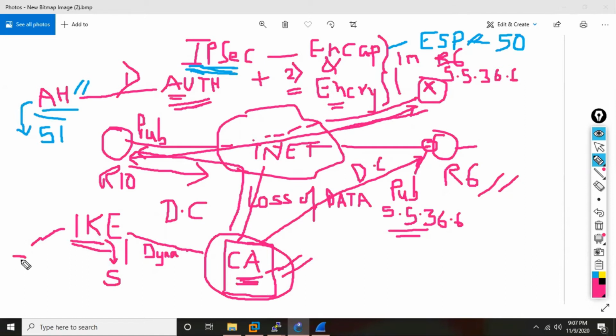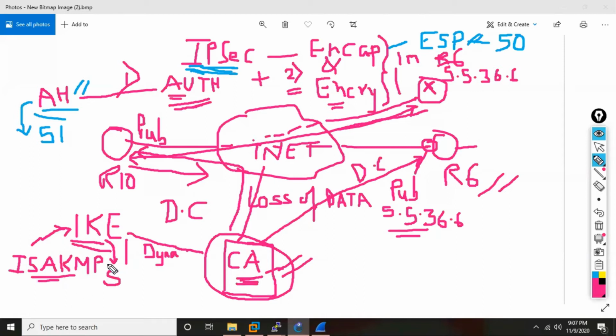There has to be some application, and that protocol is called ISAKMP. This is the protocol which actually does the job for IKE.